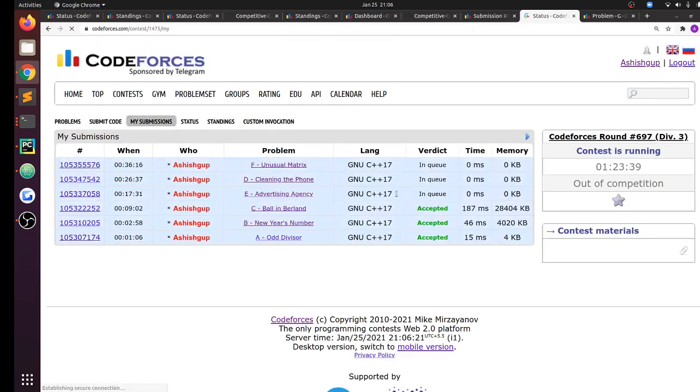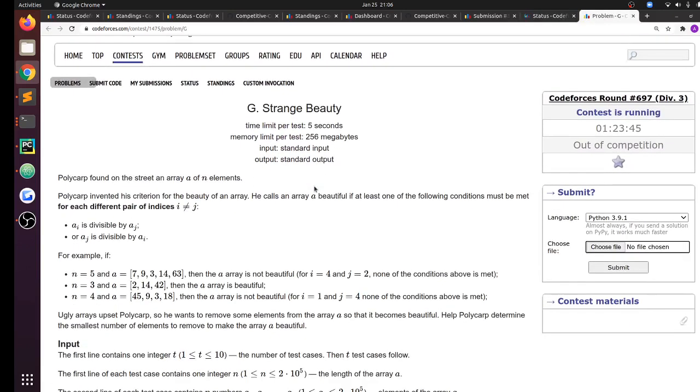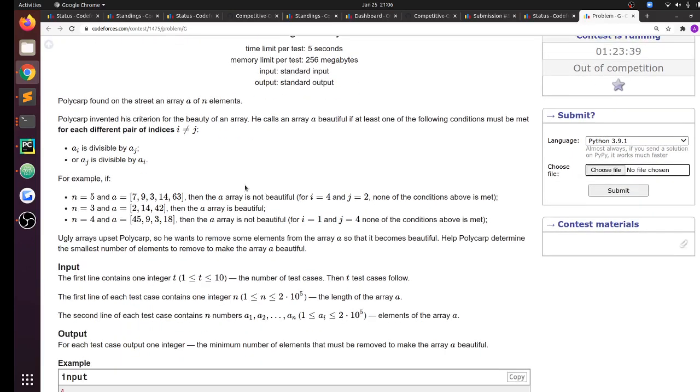Okay, we have a 20-minute queue. And the last problem. Time limit is 5 seconds. Strange beauty. Polycarp found on the street an array A of n elements. Polycarp invented his criterion for the beauty of an array. He calls an array A beautiful if at least one of the following conditions is met for each pair of different indices i not equal to j: A_i is divisible by A_j or A_j is divisible by A_i. Okay, basically for all of the pairs of elements in the array, at least one should be divisible by the other.